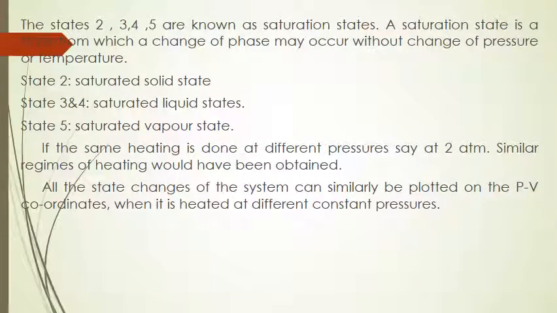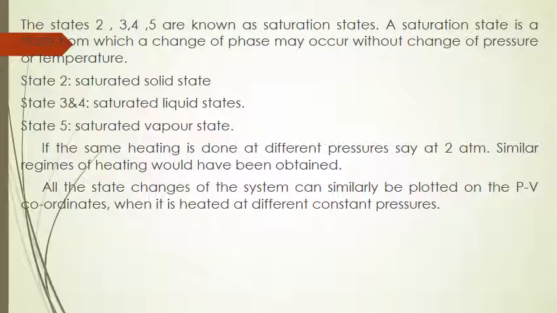In the diagram, we can observe that states 2, 3, 4 and 5 are known as saturation states. A saturation state is a state from which a change of phase may occur without change of pressure or temperature. State 2 is the saturated solid state, as you can see in the earlier diagram. States 3 and 4 are saturated liquid states, and state 5 is the saturated vapor state.